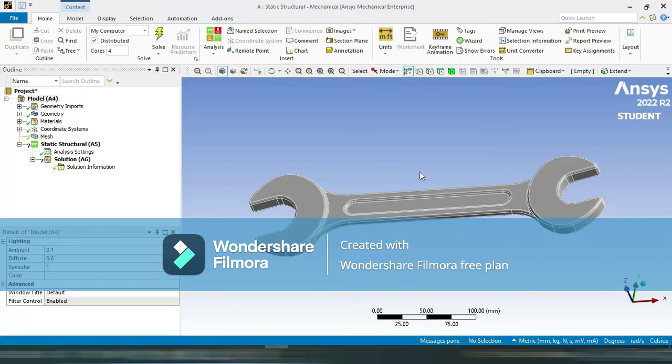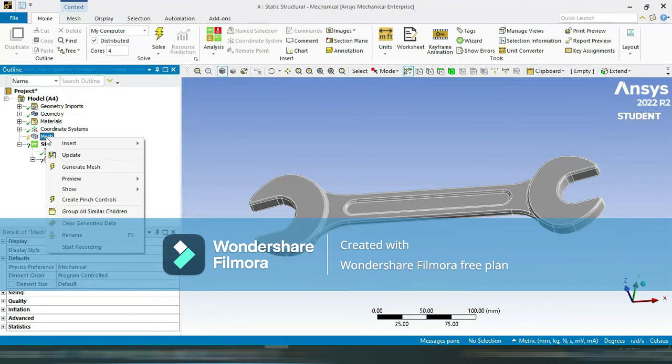If someone asks how many elements are here, at the current time I cannot say, but I can generate the finite elements by using the mesh, and then I can say how many elements there are. So I am generating the mesh. Go here, right click and say generate mesh.